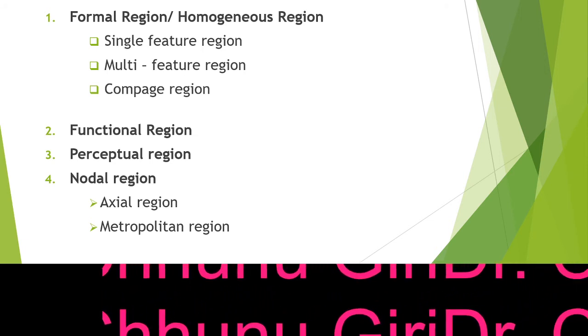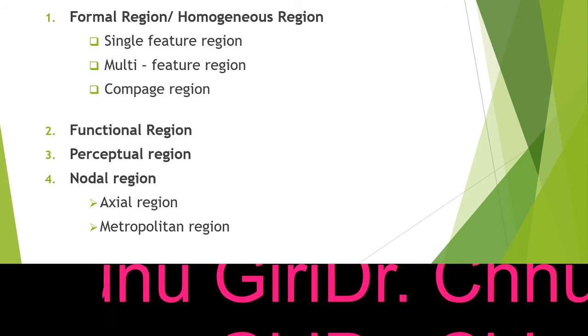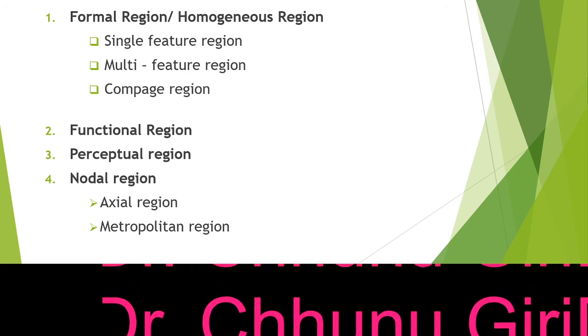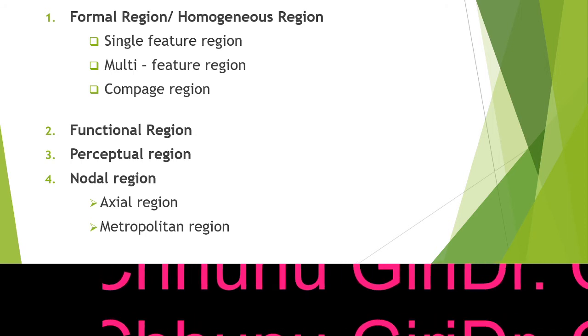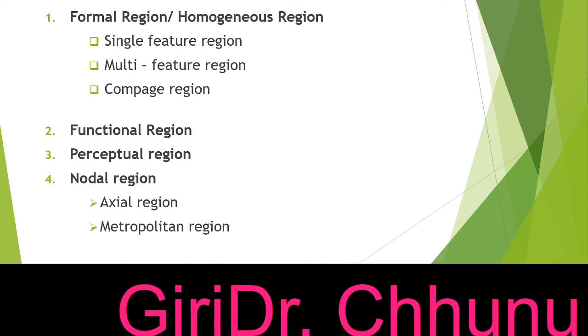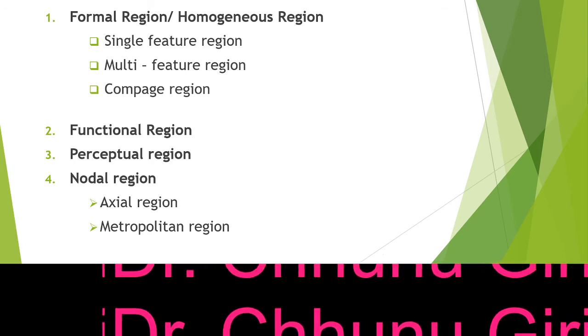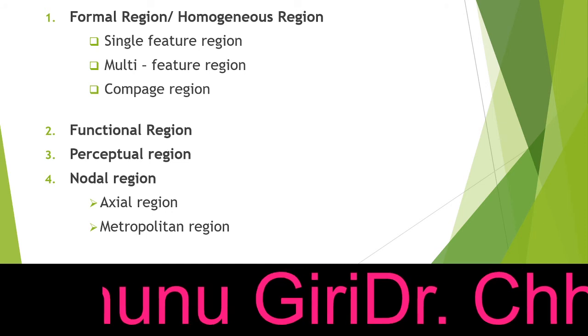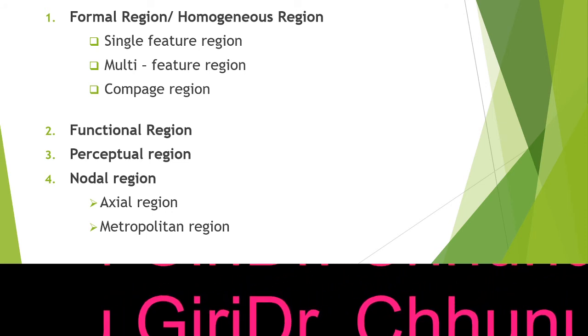Next one is your nodal region. Nodal regions means a region which provides a particular peak function or a highest point of, say for example, a junction of transportation which can connect all the area. That area is known as a nodal region.